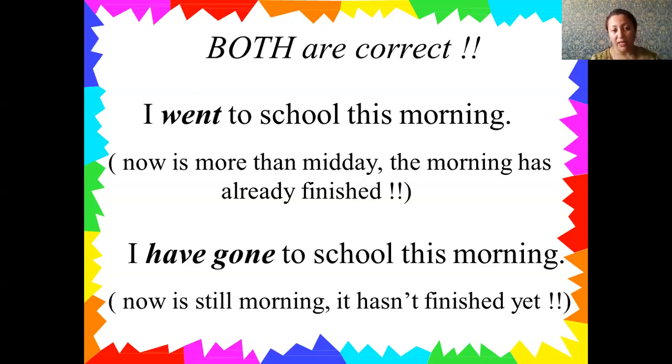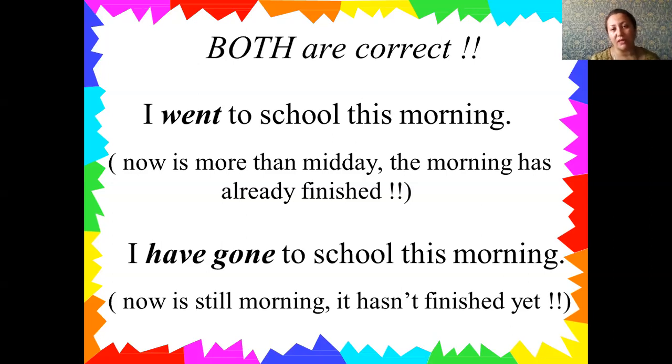For example, here why we used present perfect tense, because our action happened in the morning, but in the first, if you pay attention in the first sentences, it also happened in the morning, but the result is shown in the past because it is midday. But in the second sentences, the morning is not finished yet, because it is about 11, maybe 10:30. Therefore, you can use I have gone to school this morning. Now is still morning and it hasn't finished yet. Therefore, you should use present perfect here. It is a differentiation of the two tenses.